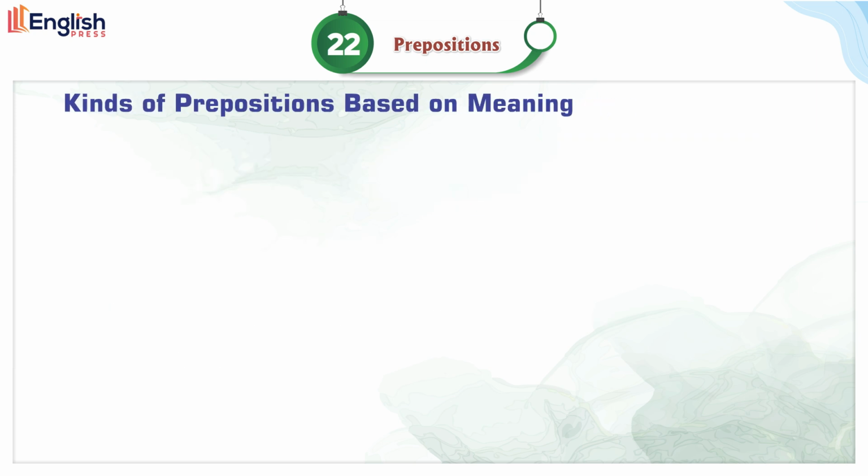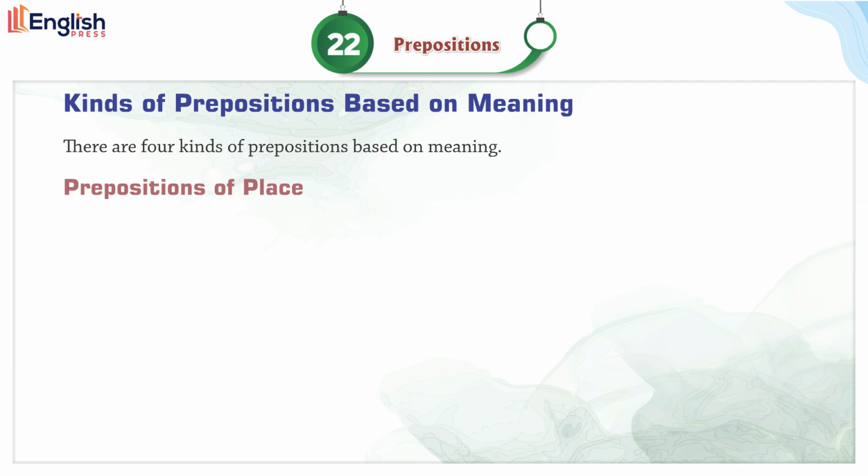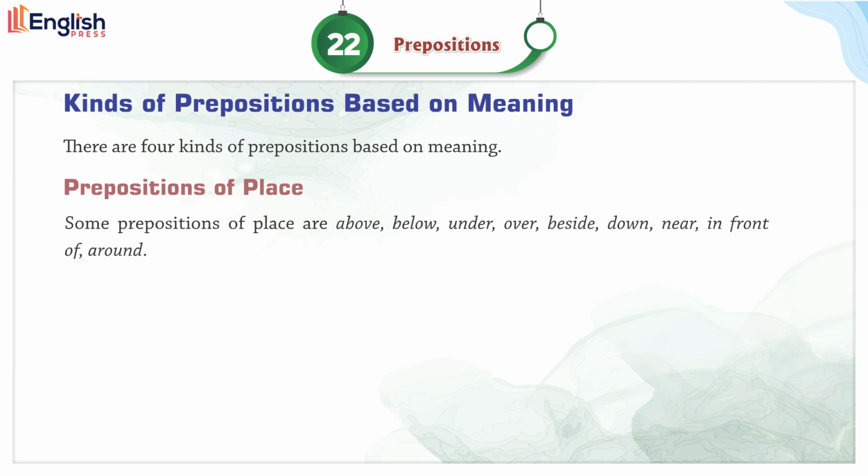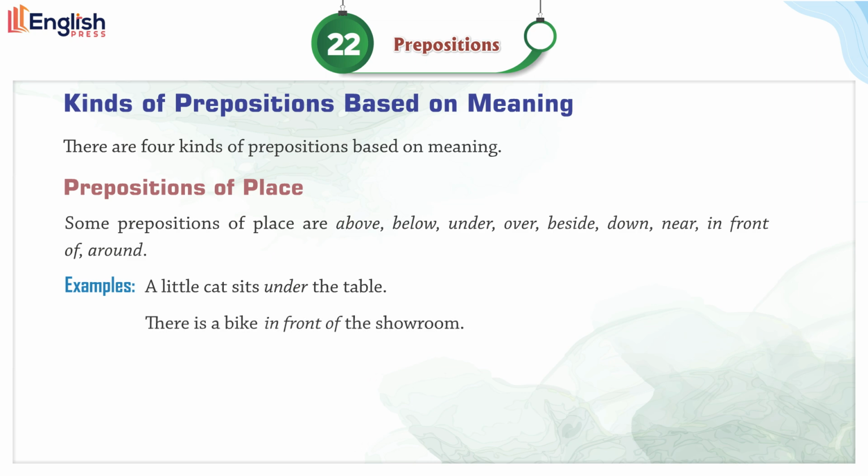Kinds of prepositions based on meaning. There are four kinds of prepositions based on meaning. Prepositions of place. Prepositions that express the position or location of a thing or person in relation to another thing or person are called prepositions of place. They answer the question of where. Some prepositions of place are above, below, under, over, beside, down, near, in front of, around. Examples: a little cat sits under the table. There is a bike in front of the showroom.